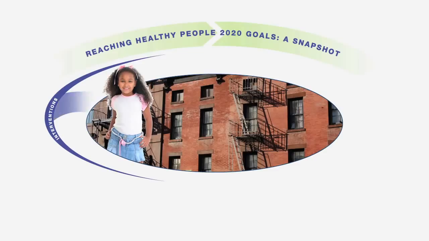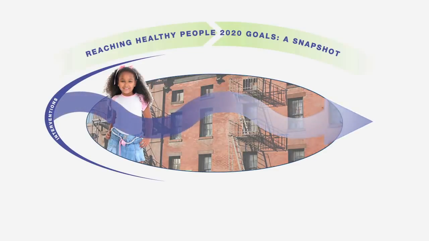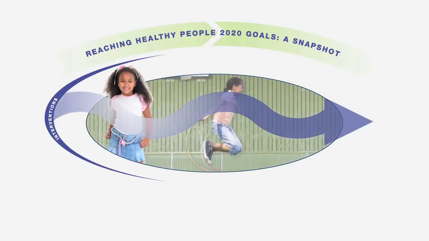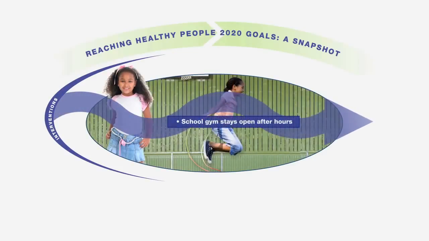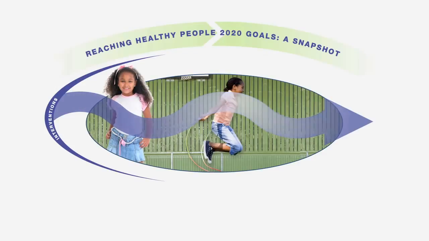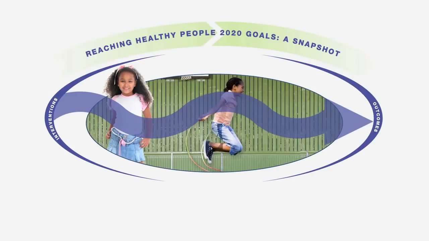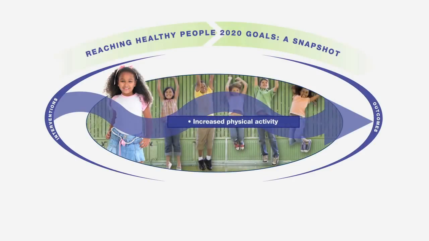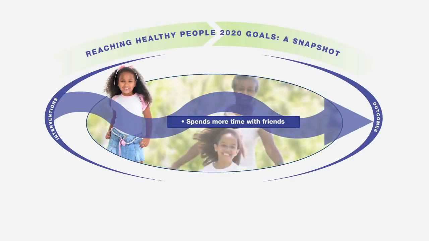Now, picture an intervention that can change Carla's determinants of health. The school board and the local health department work together to keep the gym at Carla's school open later on weekdays and on days when the school is closed for vacation. This provides community members with a safe space to exercise and play for free. Now, Carla's grandmother meets her at the gym after school. Carla's physical activity level increases as she spends more time playing with friends at the gym and walking around the track with her grandmother. She is spending her after-school hours at the gym, which means she's watching less TV and has less exposure to mold and lead dust.